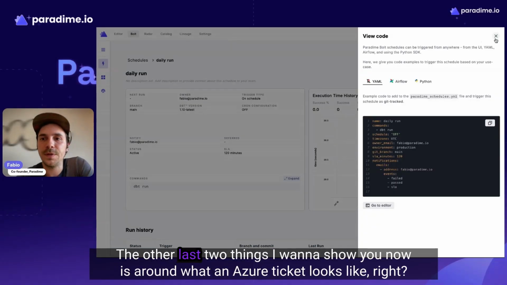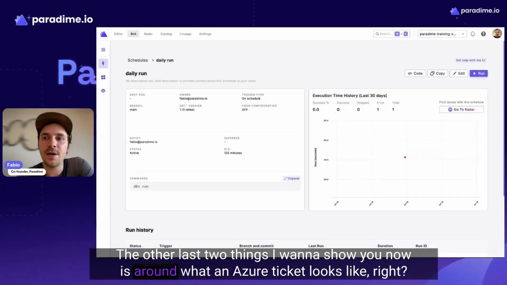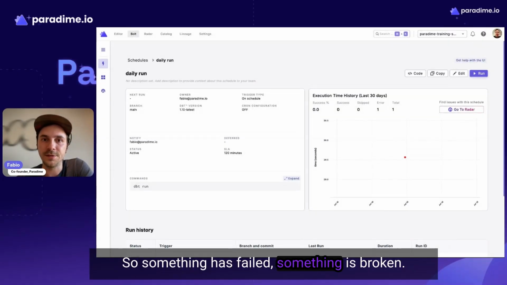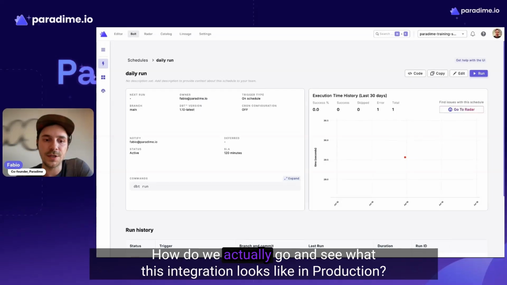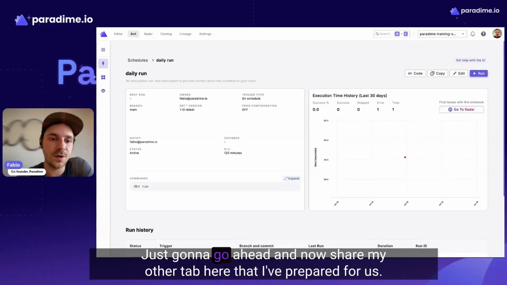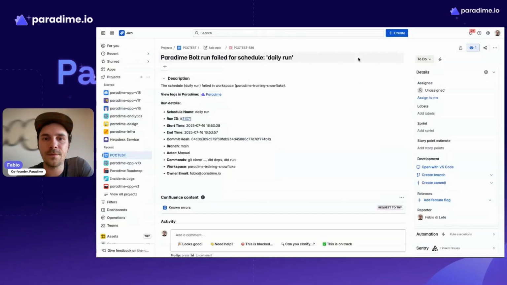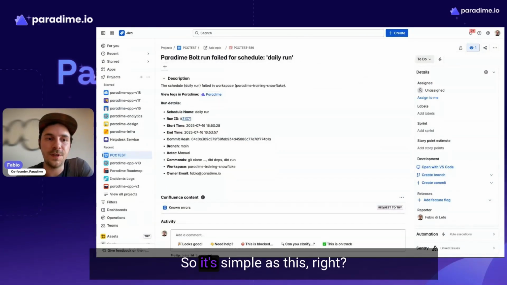The last two things I want to show you now is around, okay, how does a Jira ticket look like? Something has failed, something is broken. How do we actually go and see what this integration looks like in the product? I'm just going to go ahead and now share my other tab here. Got one prepared for us. Okay, perfect. So this is as simple as this.